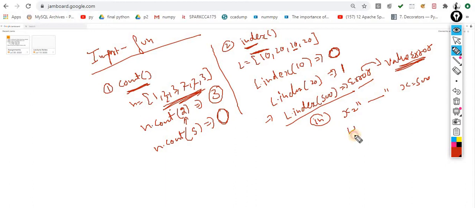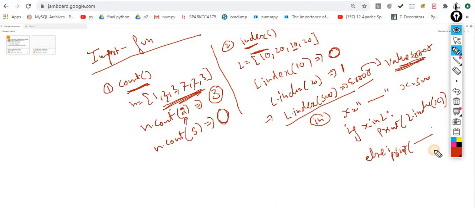I can do: if X in L, where X is whatever value, let's suppose 500, then print L.index(X). That's it, a very simple way. Else, if it is false, simply print the message on the screen that it is not available. That's it, you can handle the error.